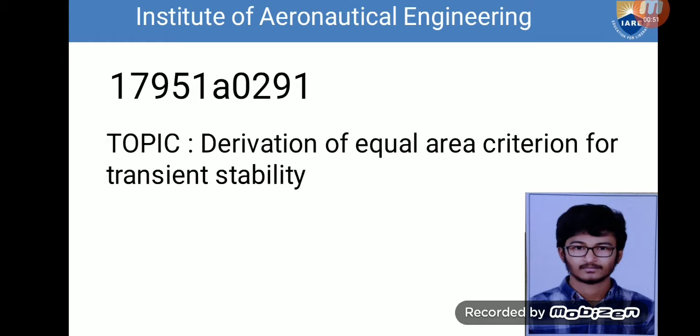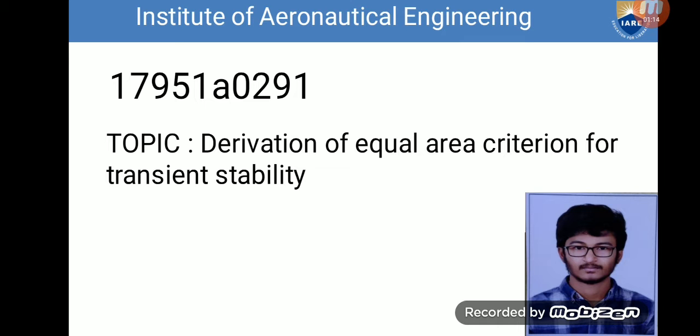So, the transient stability study is the study by which we can attain stability even at the time of disturbances. Generally, there are two types of stability. The one is steady state stability and the other one is transient stability.